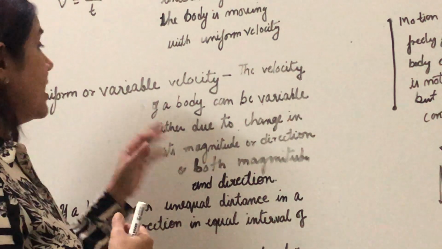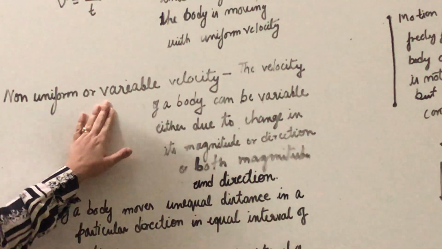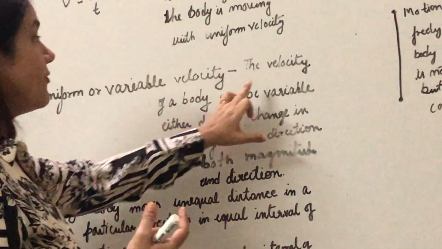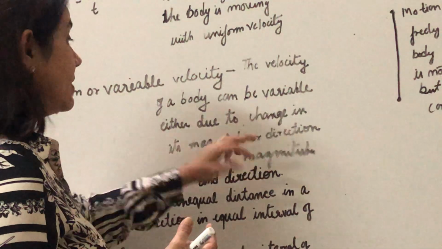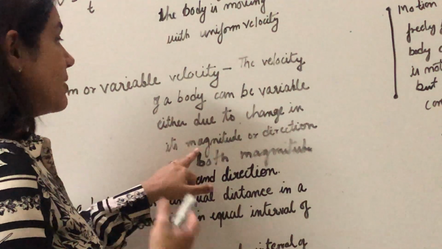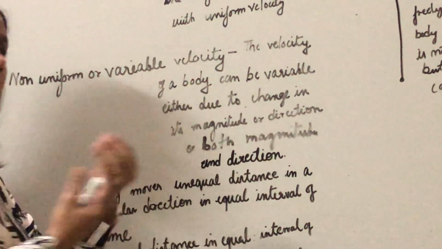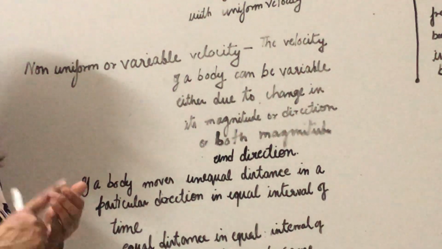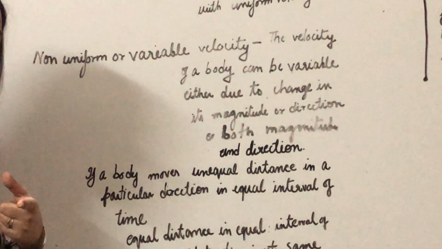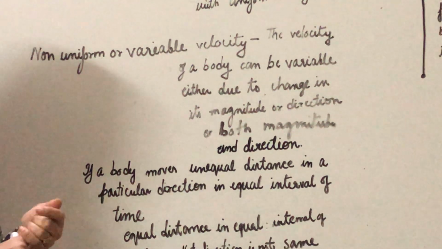Try to understand. So the non-uniform or the variable velocity, that means the velocity of a body can be variable because of change in the magnitude, first key point, or the direction, or both the magnitude and the direction. So there are three possibilities, either magnitude or the direction or both changing.